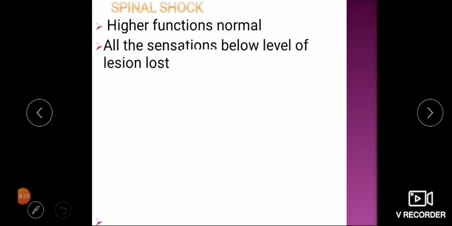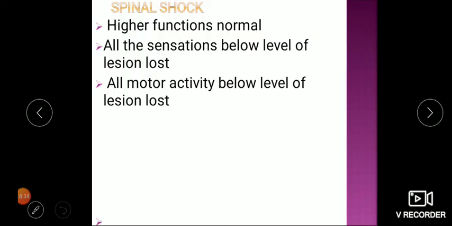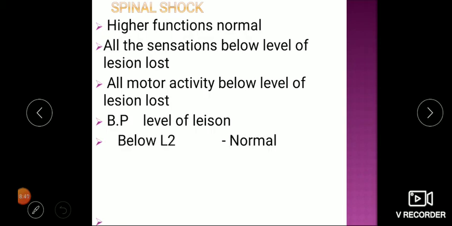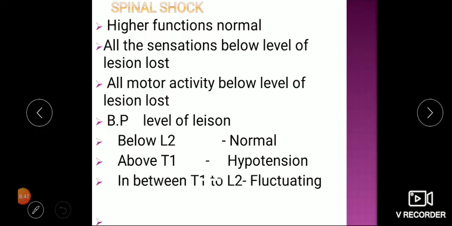So now in spinal shock, higher functions are normal, all sensations below the level of lesion are lost, all motor activities below the level of lesion are lost. Blood pressure depends on the lesion. Below L2, blood pressure is normal. Above T1, you will get hypotension. In between T1 to L2, blood pressure will be fluctuating. Again, bowel and bladder control will depend on the site of lesion. The sacral nerves are controlling bowel and bladder, along with the thoracic end. So from these clinical signs and symptoms, we will try to correlate the level of lesion in the spinal cord and its type.